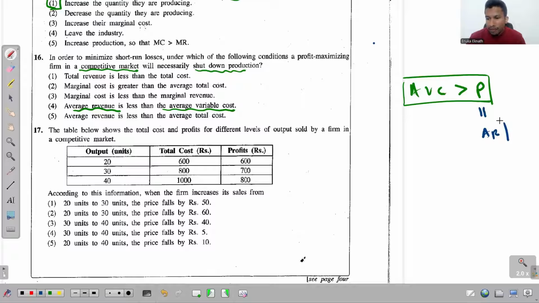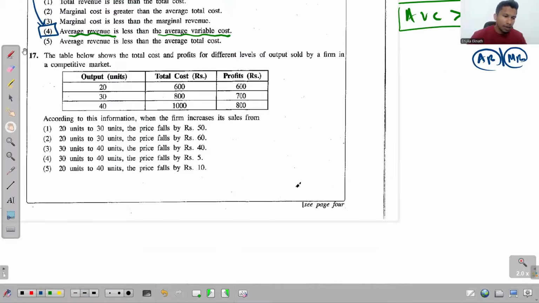Not only that, even price is equal to marginal revenue. It doesn't matter which word is used, because all are equal for a firm operating in a perfectly competitive market. And so the answer for this 16 is the fourth one.